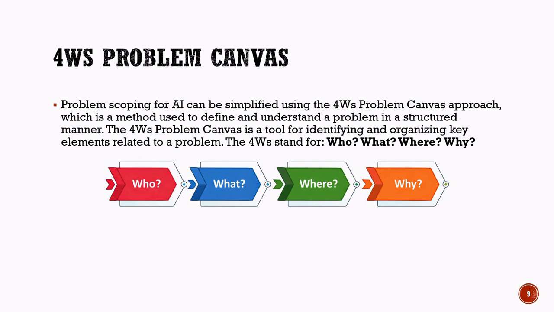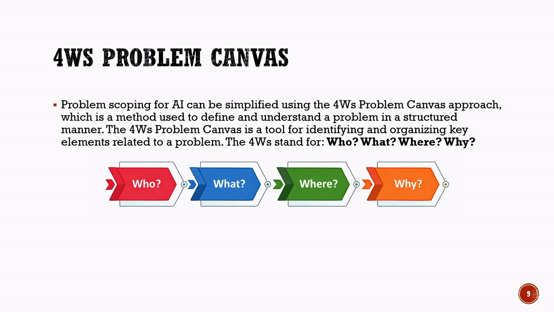The first W is who. This helps us identify the people, groups, or organizations affected by the problem. It answers the question, who is facing the problem. The second W is what. This helps us understand the exact nature of the problem. It answers questions like what is happening? What are the challenges or difficulties?